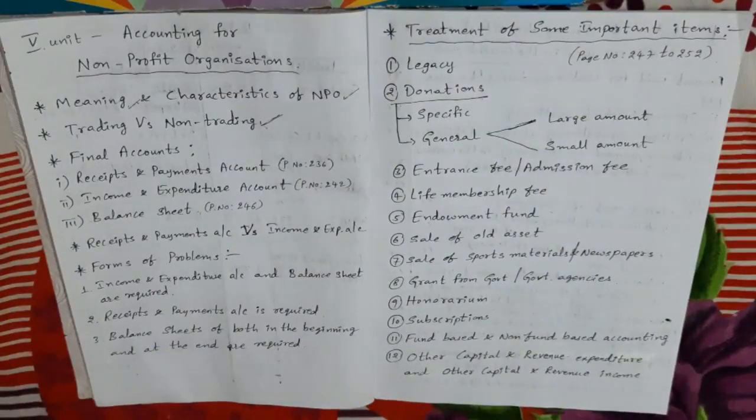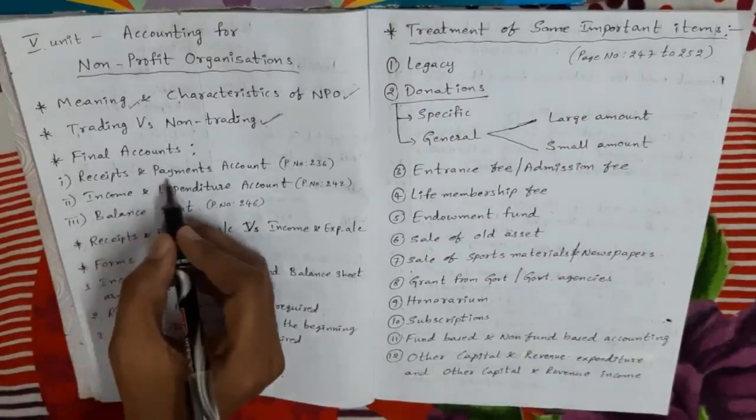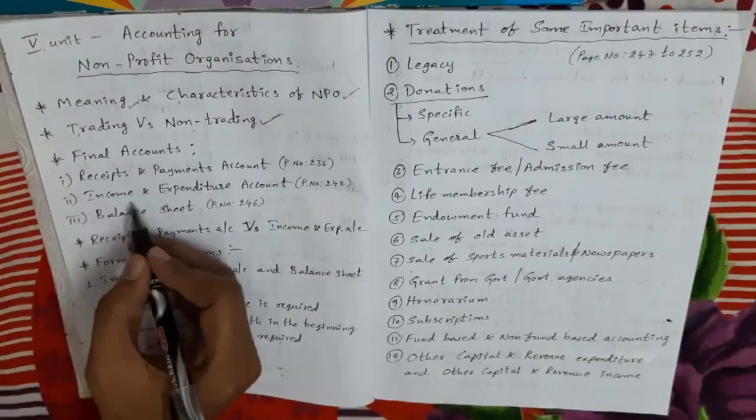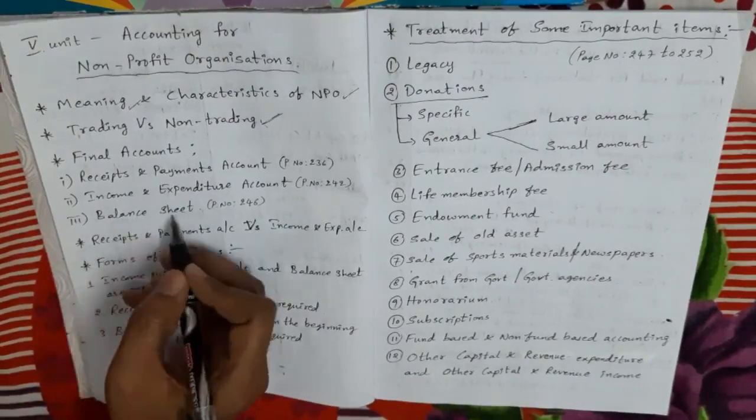Right. A non-profit organization has limited or very few transactions relating to goods, debtors, and creditors. So, in a non-trading concern, it keeps only the basic books of accounts like the cash book and general ledger. But in final accounts, what we prepare means number one, receipts and payments account, number two, income and expenditure account, and number three, balance sheet.